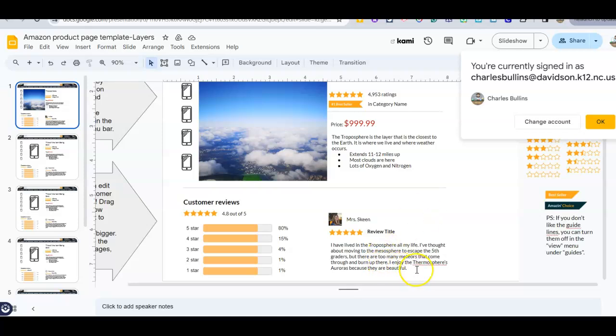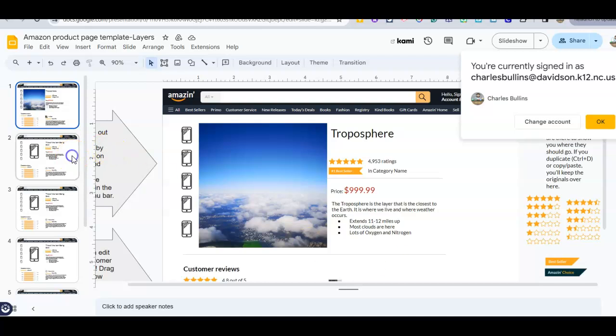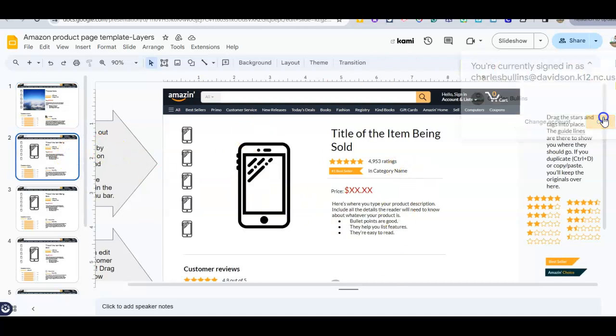I've lived in the troposphere all my life because that's where we live, right? I've thought about moving to the mesosphere to escape the 5th graders, but there's too many meteors that come through and burn up there. I also enjoy the thermosphere's auroras because they are beautiful. Did she give facts about the mesosphere, the thermosphere? Did she talk about the troposphere? Was it overly silly? Yes. Is that okay? Absolutely. And this is what the Amazon page looks like.